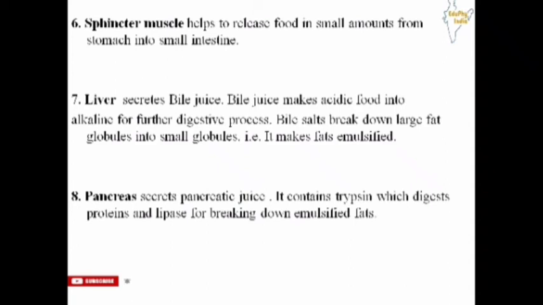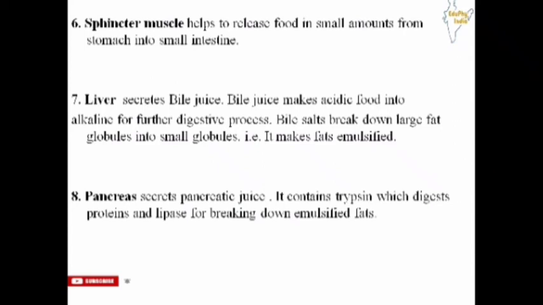Now, bile salts break down large fat globules into small globules. That is, it makes fat emulsified. So, the fats which are present in our food should be broken down into small globules, and it is done by bile salts. So, what does it mean by fats emulsified? It means creating a larger surface area for fat globules by breaking them down into small fat globules, and it is done by bile salts.